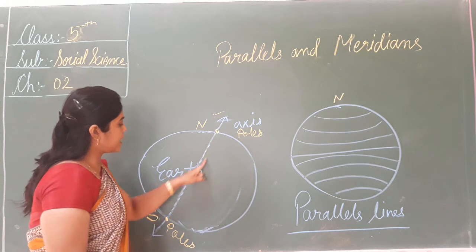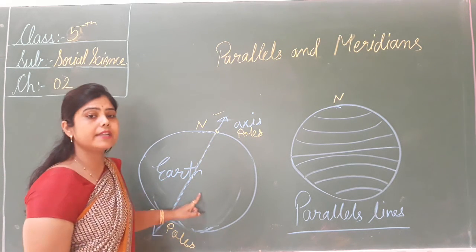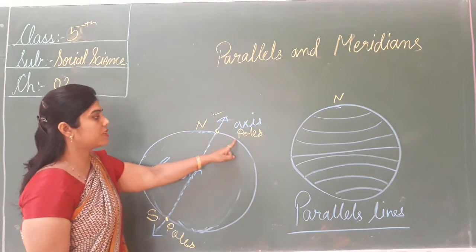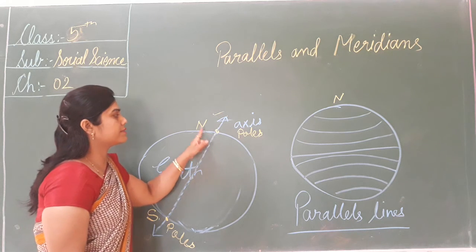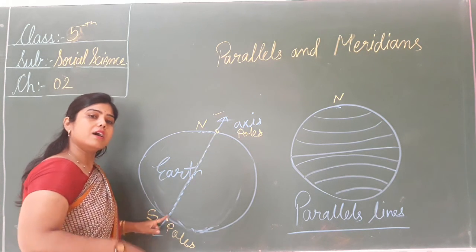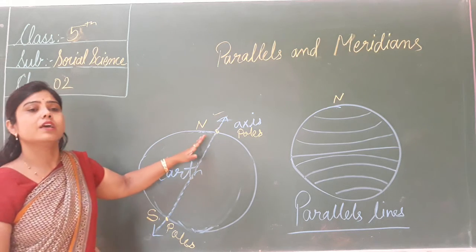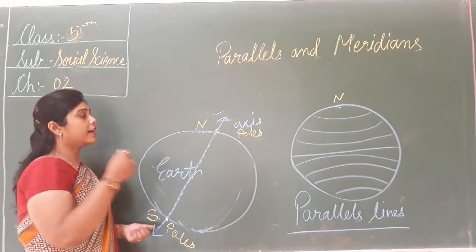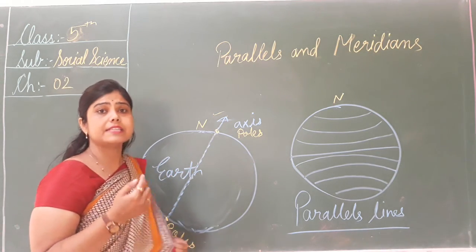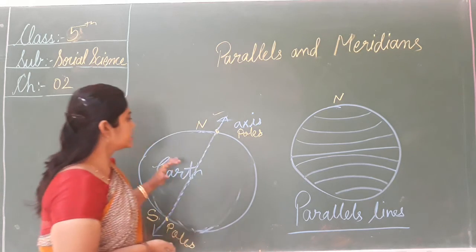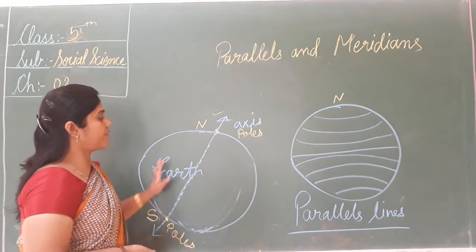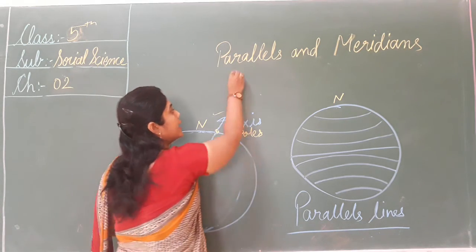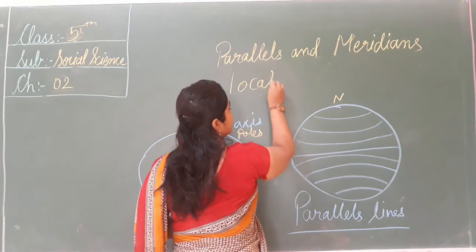So the line passes through the center of the Earth and here the end points are called the poles. उसके जो end points रहते हैं उसको क्या बोलते हैं? Poles. So here the top is the north and the bottom is the south. टॉप पार्ट को हम क्या बोलेंगे? नॉर्थ एंड द बॉटम पार्ट को साउथ पोल. So you have read that the Earth is spherical in shape. That is, spherical means गोलाकार. हमारी अर्थ क्या है? राउंड. It is round and spherical in shape. और to find the location.